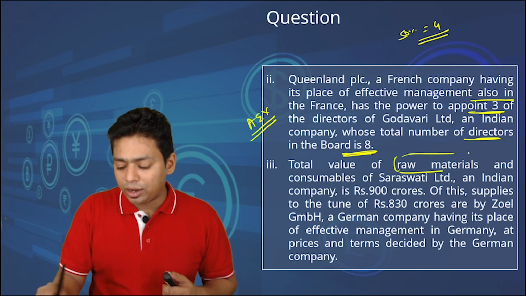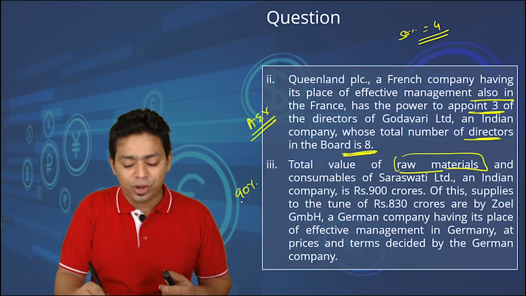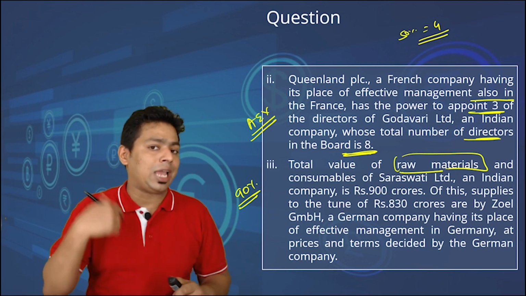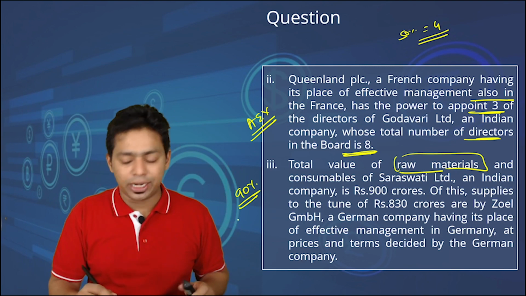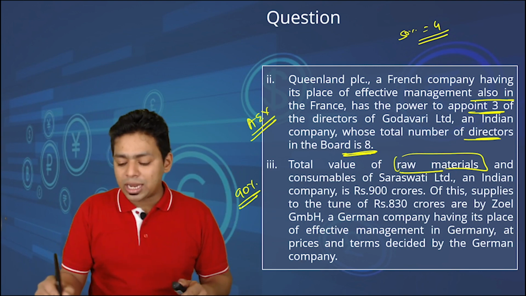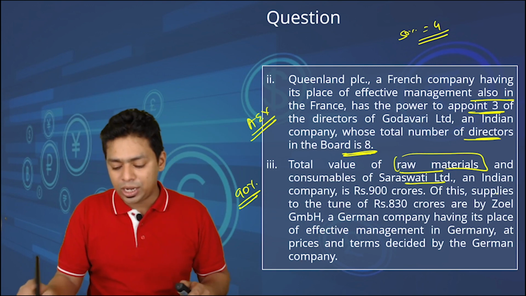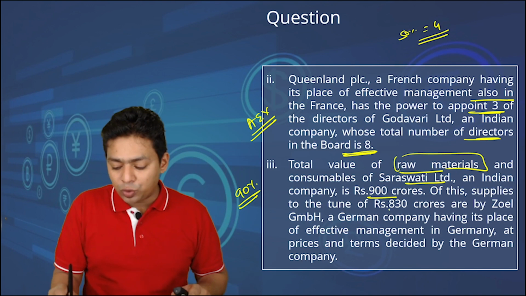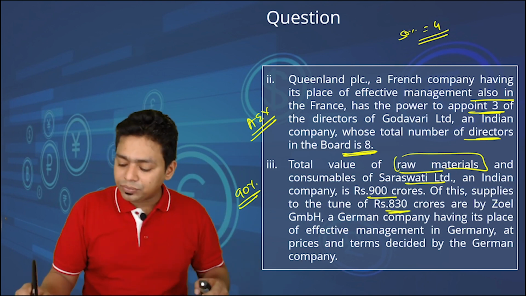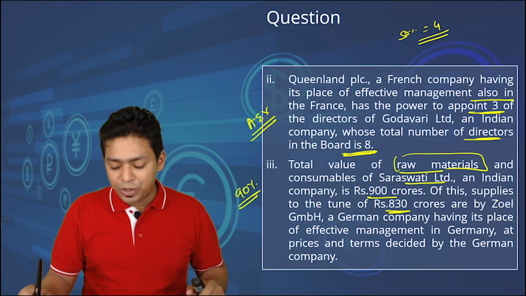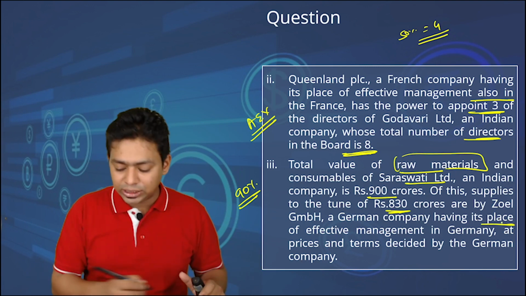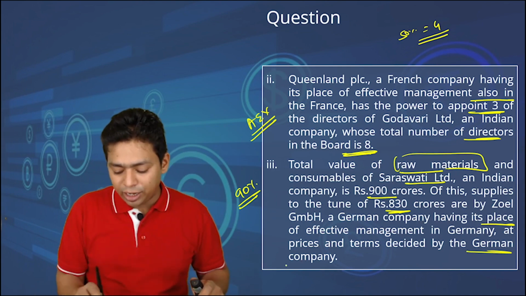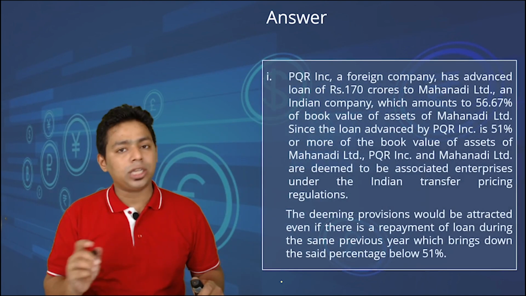Total value of raw material. So far as raw material is concerned, 90% should reflect in your mind, because whenever we are dependent for more than 90% of the raw material on any foreign entity, we will become associate enterprises. The total value of raw material and consumables of Saraswati Limited, an Indian company, is 900 crore. Of this, supplies to the tune of 830 crore, more than 90%, are by Zoel GmbH, a German company having its effective management in Germany, and the prices and terms are decided by that company. Obviously, this is an associate enterprise.